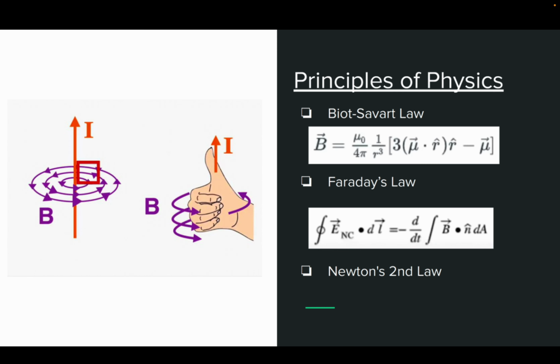So, principles of physics. In order to fully understand magnetic braking, we're going to discuss the core principles of physics a little more. The Biot-Savart law provides us insight into the magnetic field generated by electric currents. Faraday's law bridges the gap between changing magnetic fields and induced electromotive forces. The respective formulas can be found under its name. Finally, and as usual, Newton's second law stands as the bedrock of our motion, correlating force, mass, and acceleration. These principles form the basis of our understanding and allow us to complete this simulation computationally.